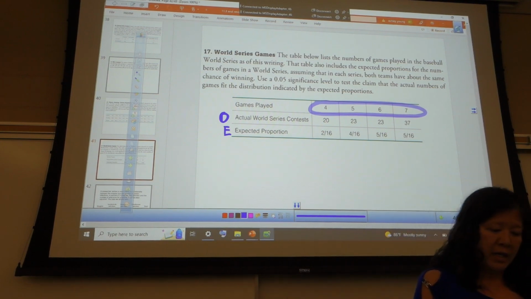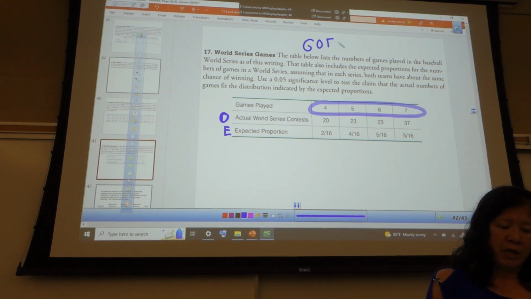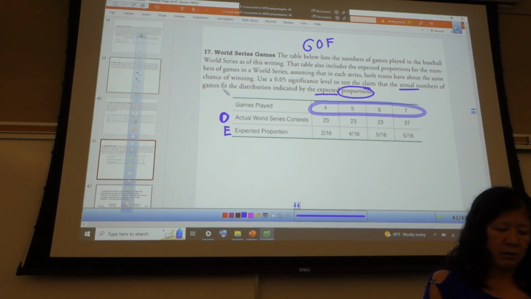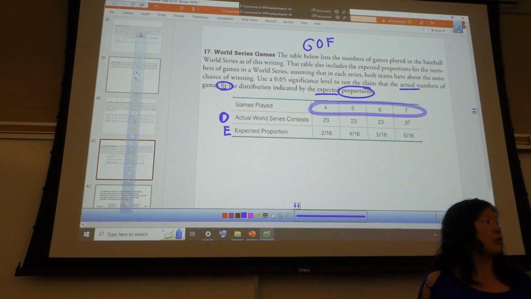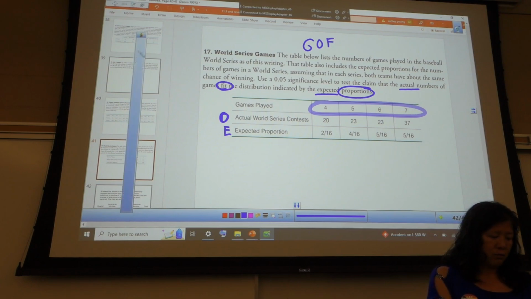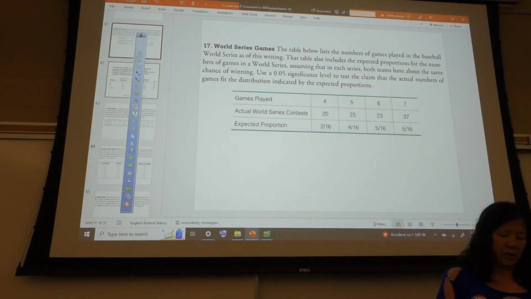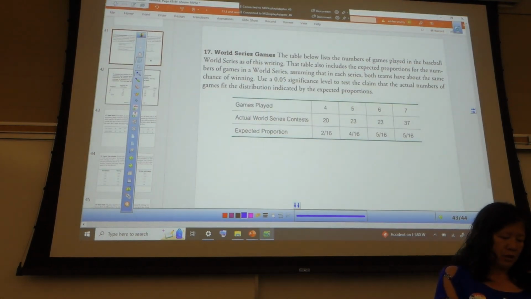So this is a, anyone? Goodness of fit test. And we know it's also proportions, right? So the actual fits the expected, right? That also tells me it has to be a chi-squared. Are you going to trick us like that on a test? I don't think so. But still, it's good to be able to identify these. If you can do this, then you can definitely do the exam.